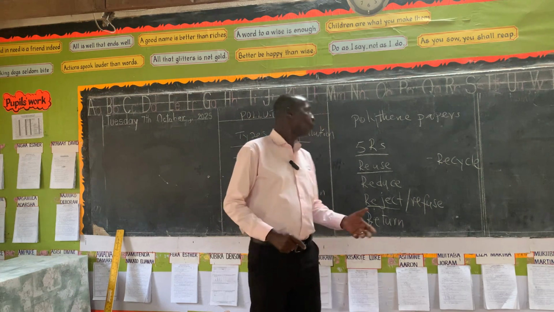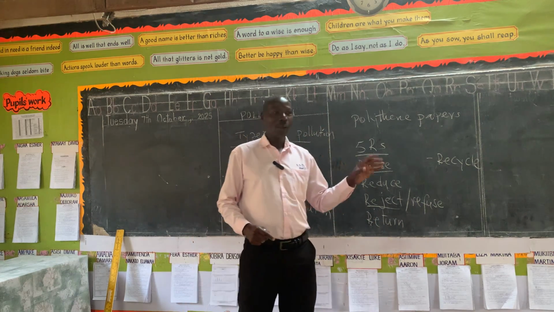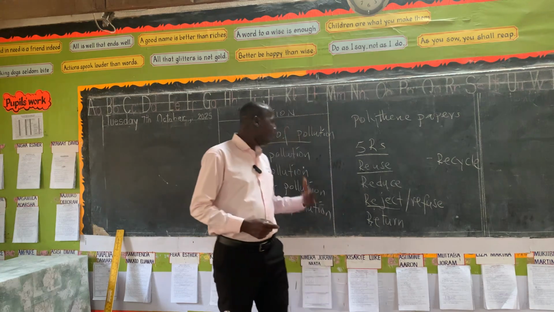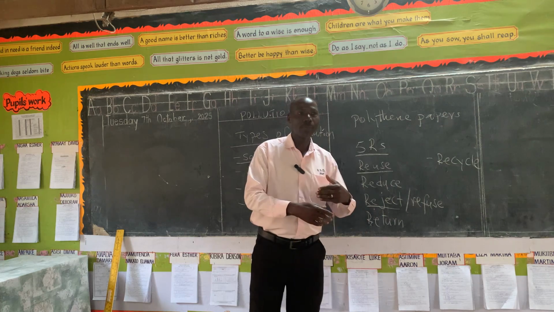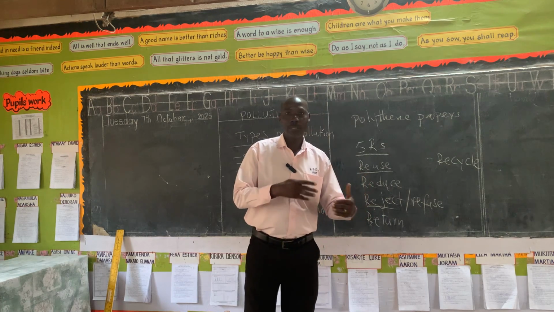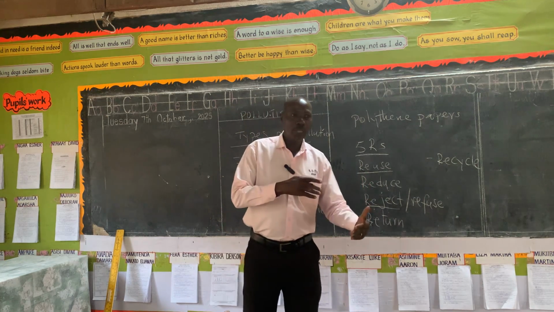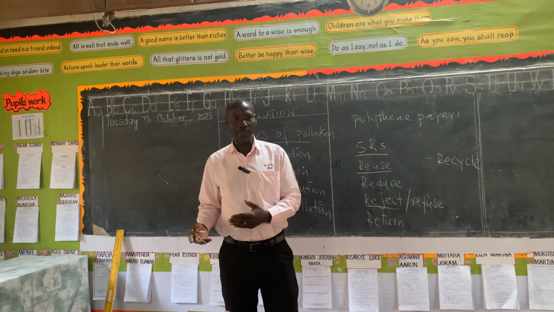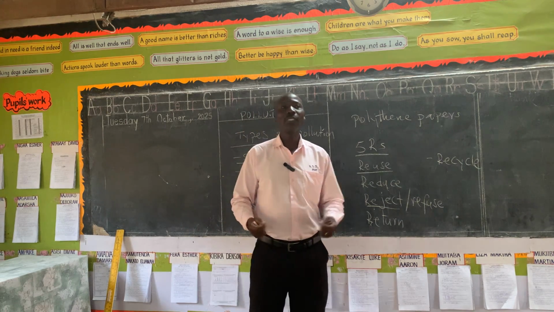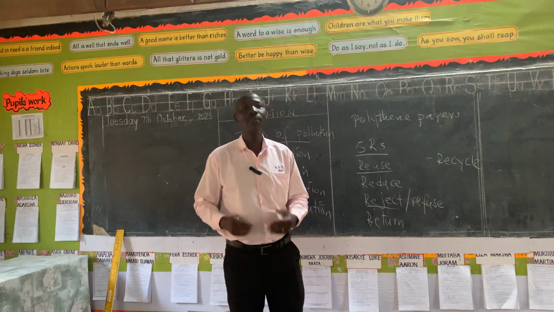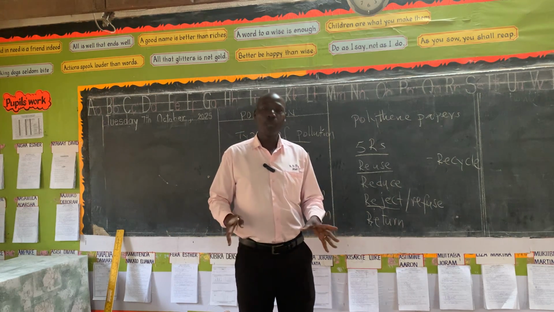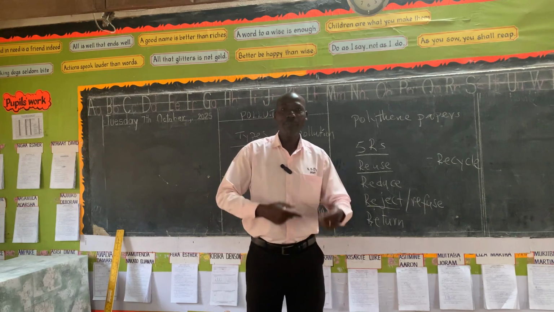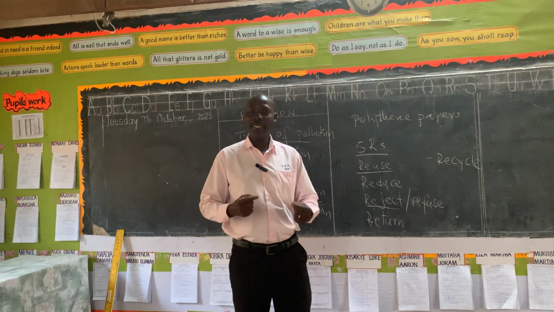So learners, today we want to just end there for this. When we come next time, we shall go and look at other types of pollution as we add on, as we build up. So I've told you how we can end up either improving the soil or destroying the soil fertility. And these are some of the activities that we are doing as human beings. You know, when God made the earth, it was very pure and good. But now, because we have started these human activities, some of them are dangerous to the soil.